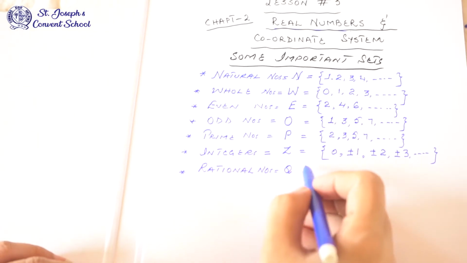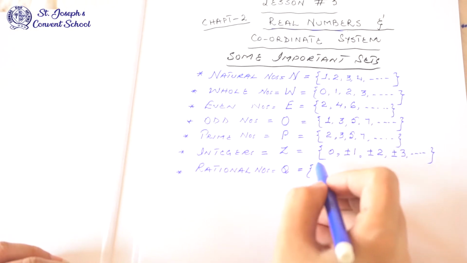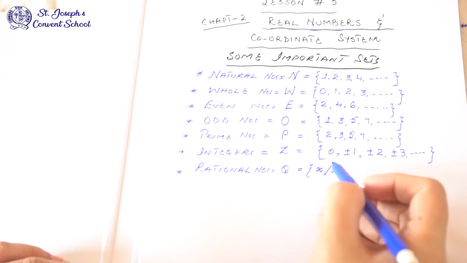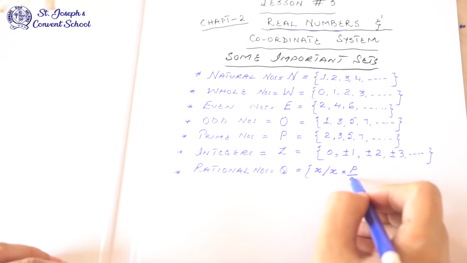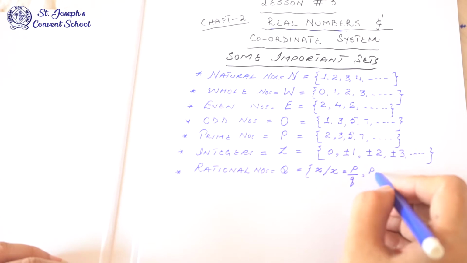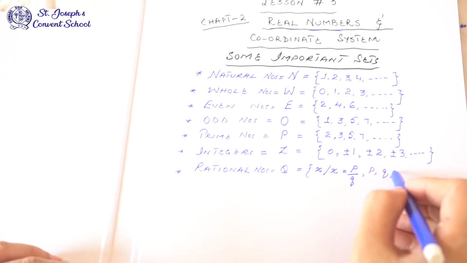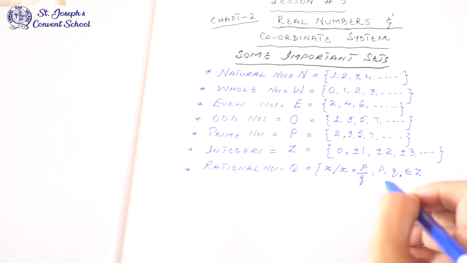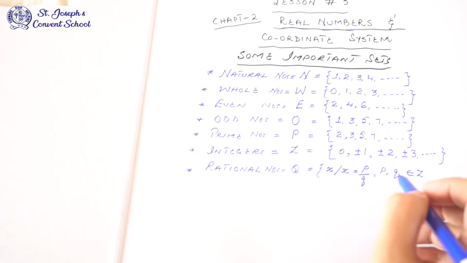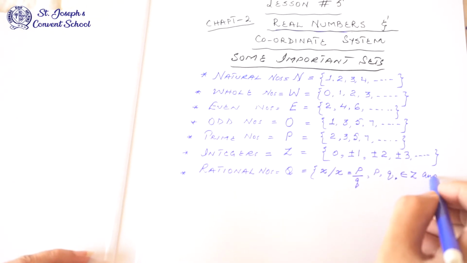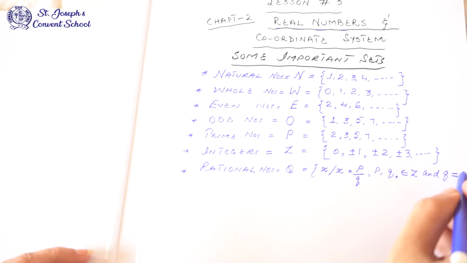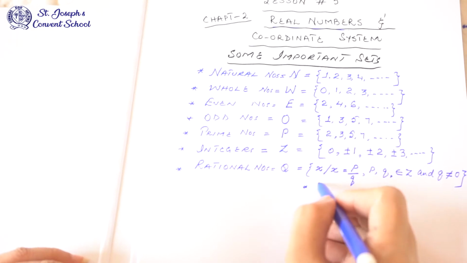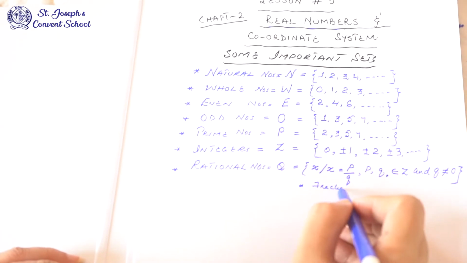We represent rational numbers by Q and use the notation: x such that x equals p upon q, you can see the fraction, where p and q both belong to Z. Z means integers. So you cannot write it in number form. And q is not equal to 0. So these are rational numbers. You can say fractions are rational numbers.